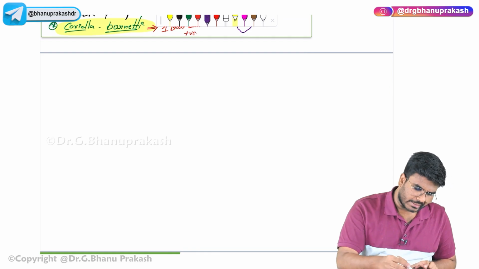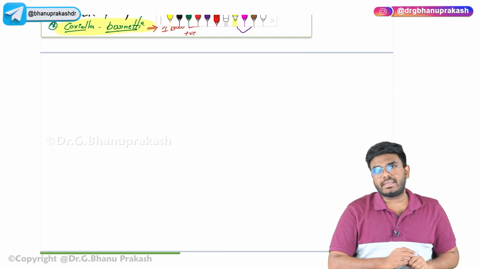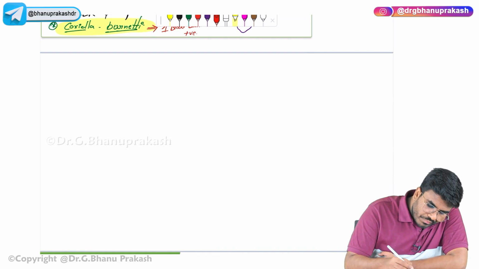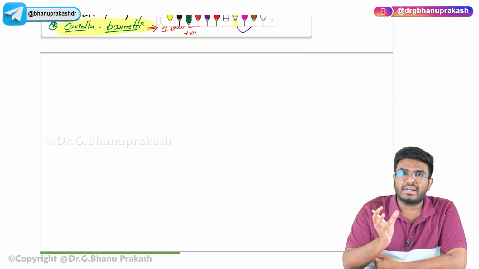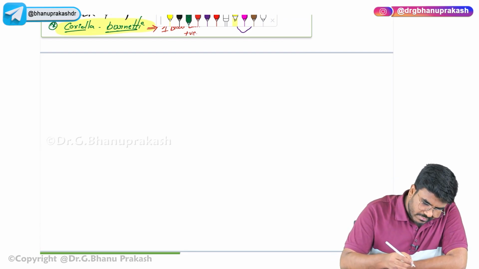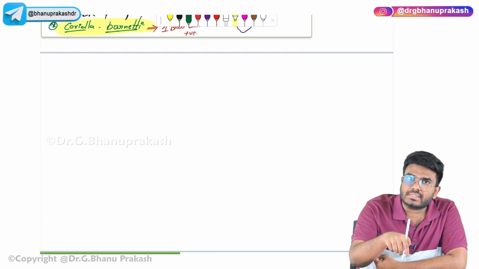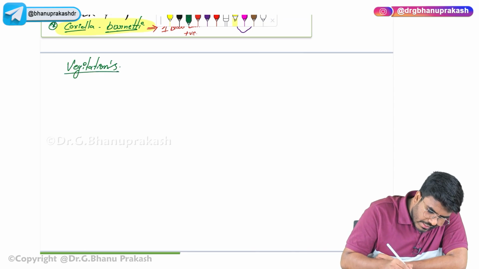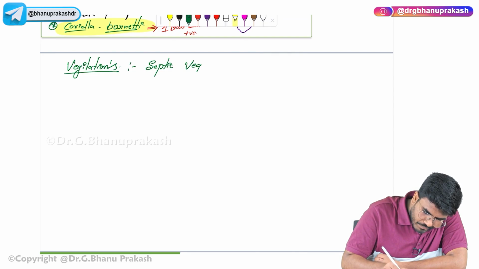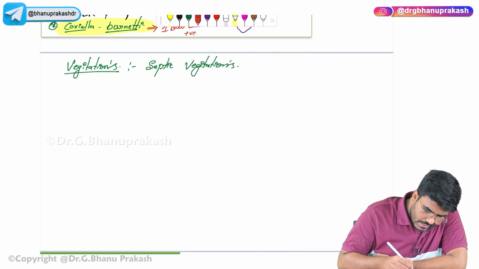Now after the major criteria, we will discuss the minor criteria, but before going to the minor criteria, I want you to know these vegetations are made up of what? These intracardiac masses, these vegetations. Now these vegetations in infective endocarditis, they are made up of what? I have already taught you, they are septic vegetations. So what is present? Bacteria will be definitely present.